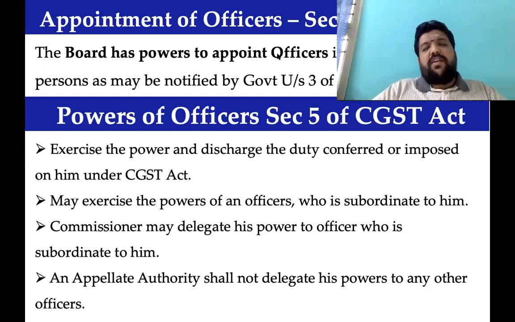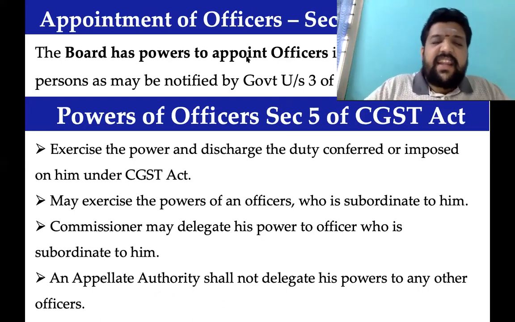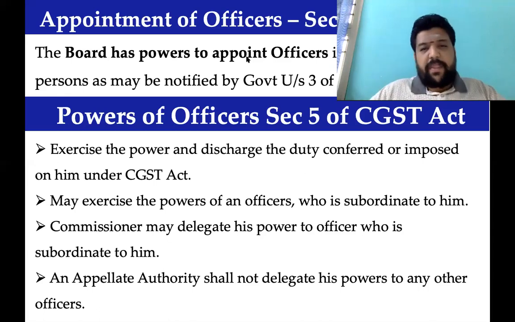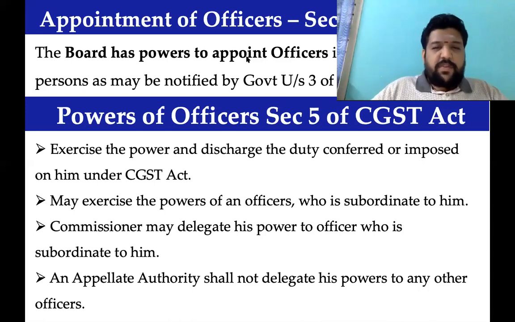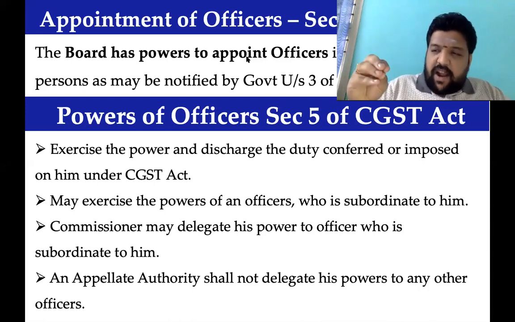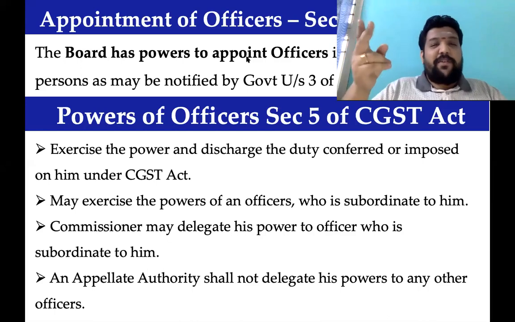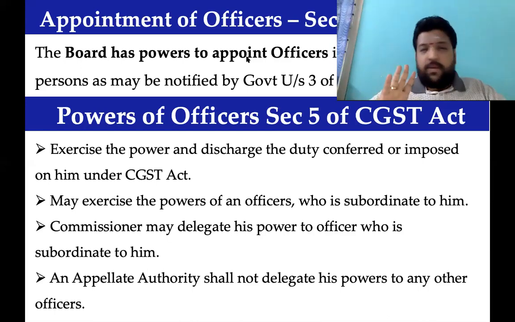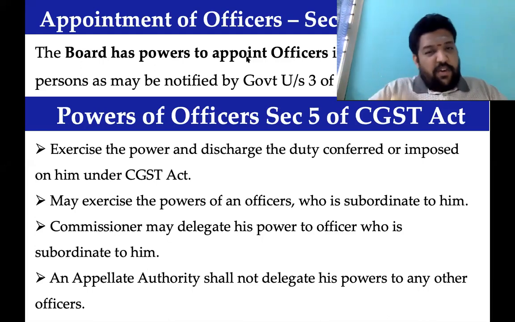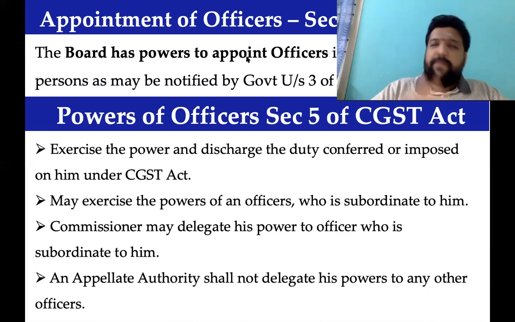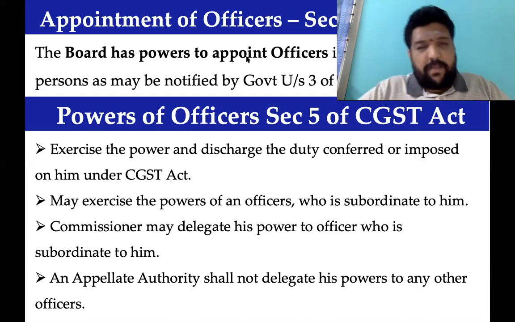What are the powers of the officer? See, always a commissioner can delegate any of his powers to another person. Always a higher authority can absorb the power of a lower authority, which means a higher authority, an additional commissioner, can always have a right to do what an assistant commissioner does. But vice versa is not possible. An assistant commissioner cannot do what an additional commissioner can do. That's understandable. A manager cannot do the role of a vice president, but a vice president can do whatever can be done by a manager. Verbatim, same logic, which you have in printed form, because the law should give that power.